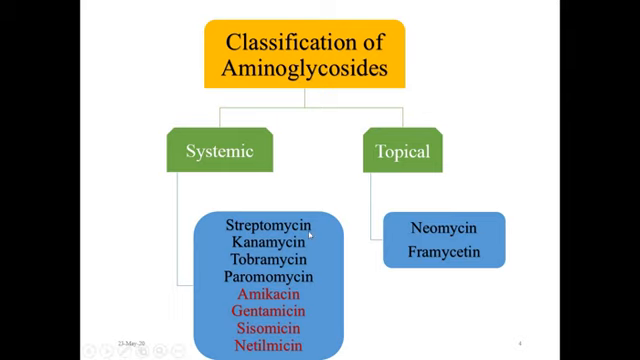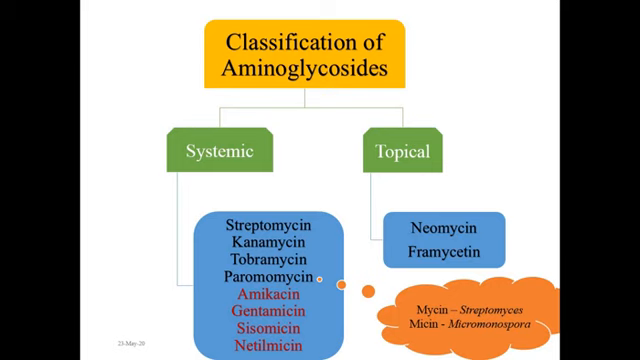Here you can see two suffixes are used in naming aminoglycoside drugs, mycin and micin, which also has importance. The suffix mycin means the aminoglycoside is obtained from Streptomyces, while the suffix micin means the aminoglycoside is obtained from Micromonospora.